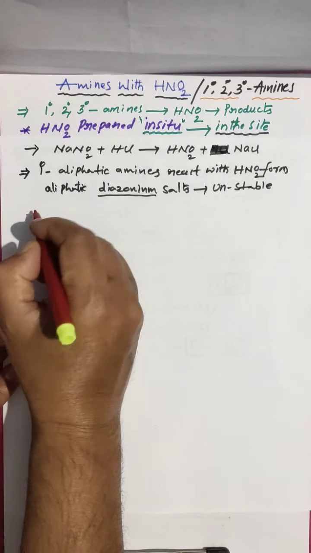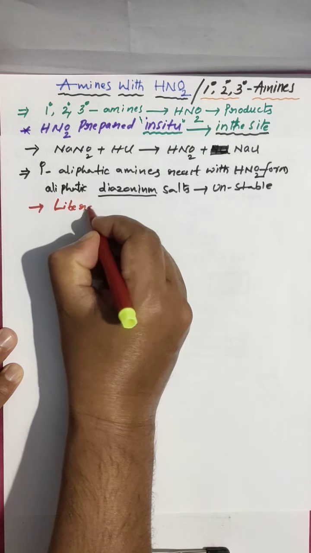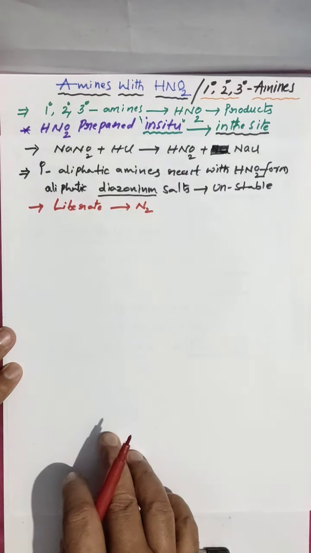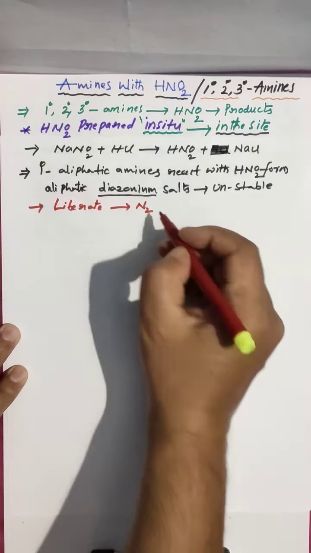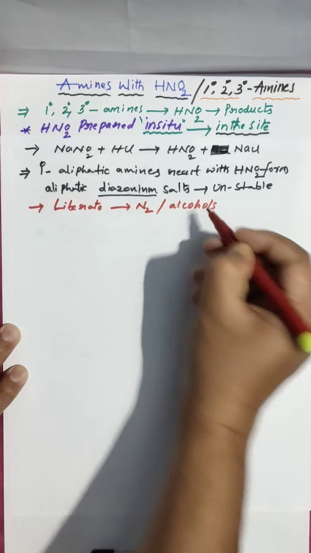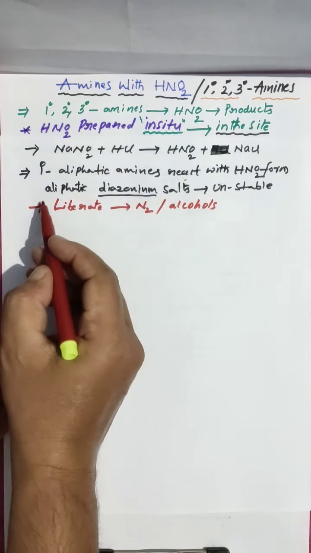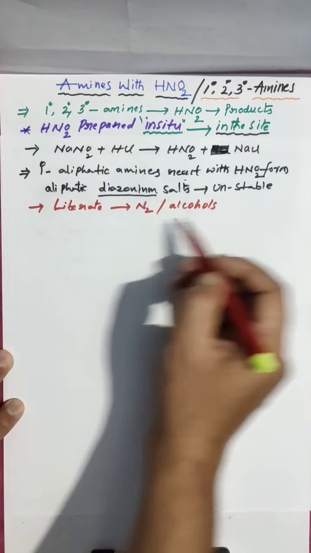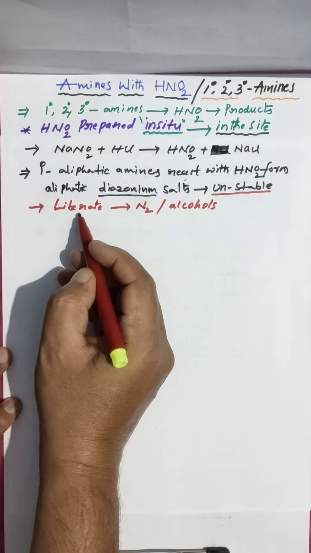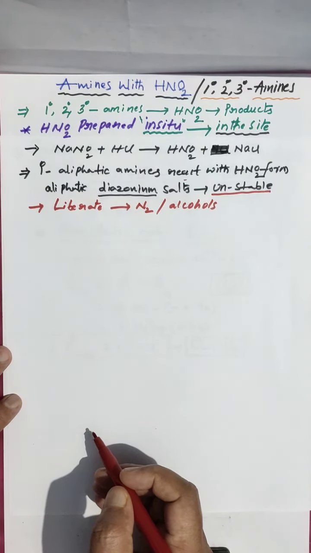That's why they decompose and liberate nitrogen gas and give alcohols. They are highly unstable.